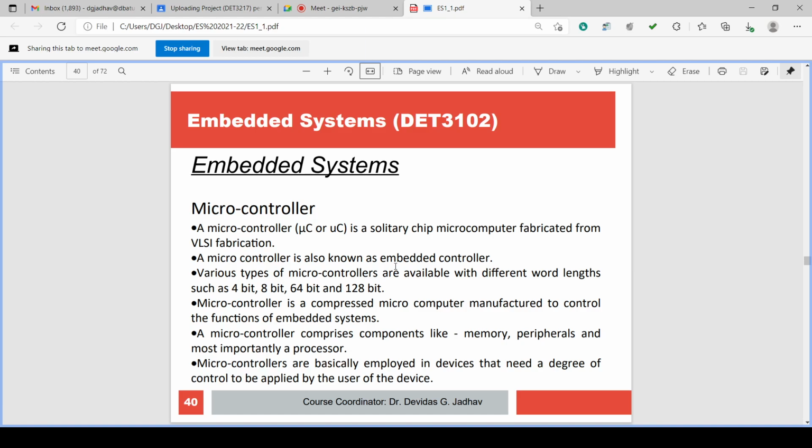A microcontroller comprises components like memory, peripherals, and most importantly the processor. Microcontrollers are basically employed in devices that need a degree of control to be applied by the user of the device.